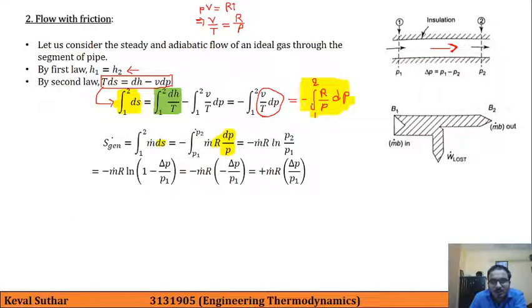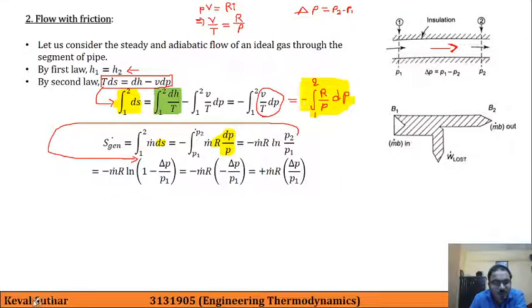Let us say that delta P is P2 minus P1, and if you simplify this term, then you will easily get that answer. This is also easy, you can do it by yourself. Based on putting delta P as the difference between the two pressures, you will get this.